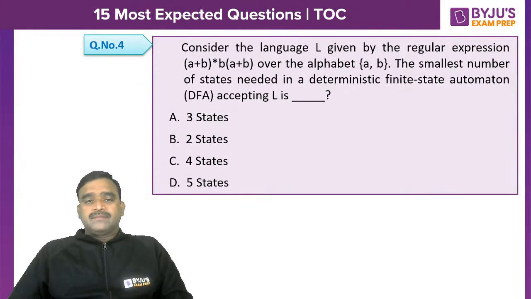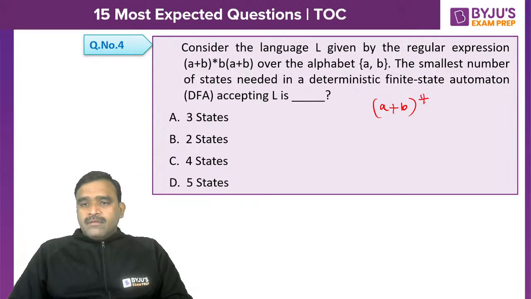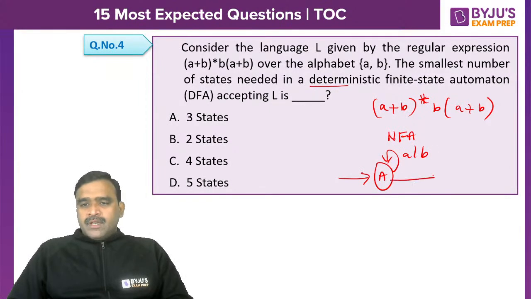What is L? (a+b)* b followed by a or b. That means the second symbol from the right-hand side is b. We are talking about the DFA here, deterministic. But an NFA requires only 3 states, because we can give a self loop with a and b, then only b, and then a or b to go to the final state.